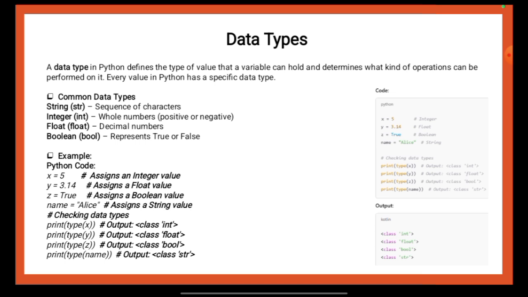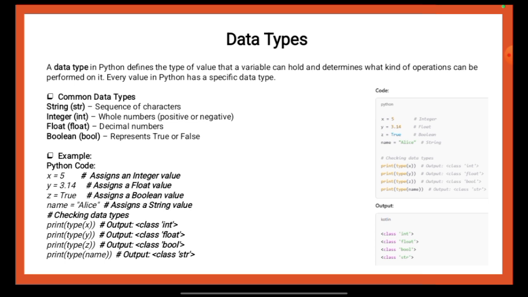Checking data types: print type x, output class int; print type y, output class float; print type z, output class bool; print type name, output class str.